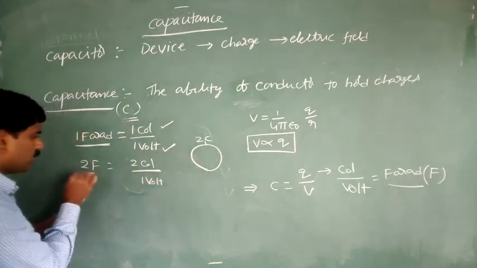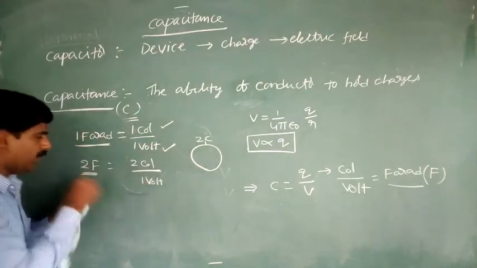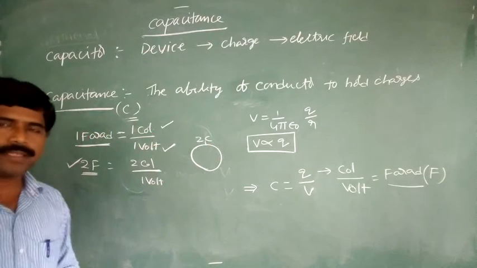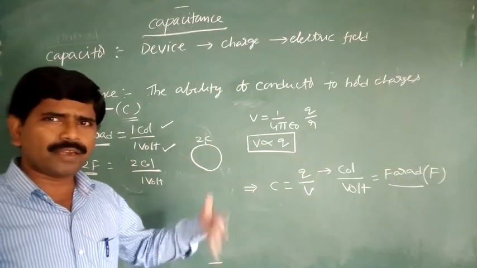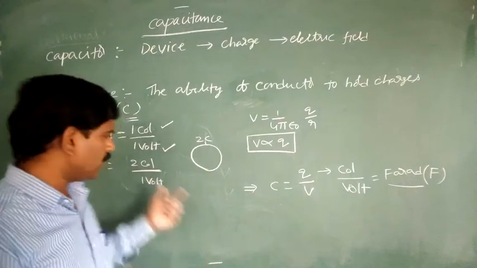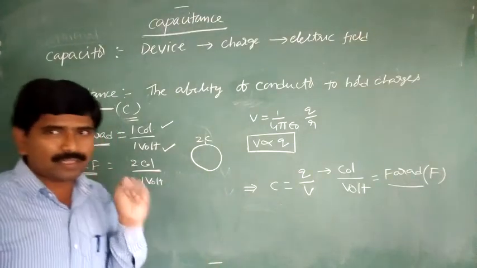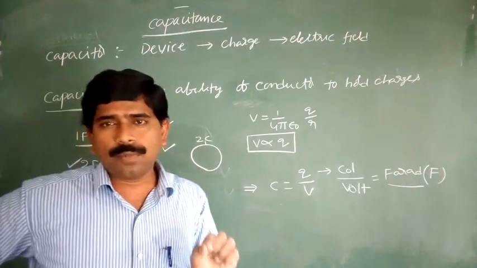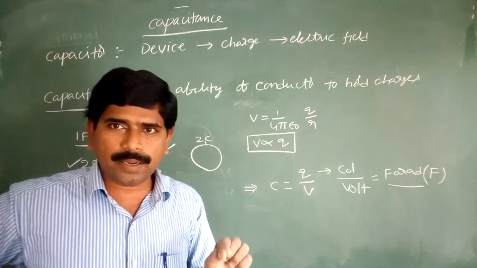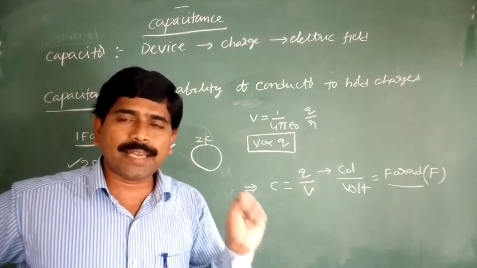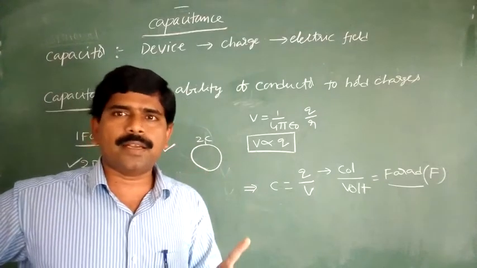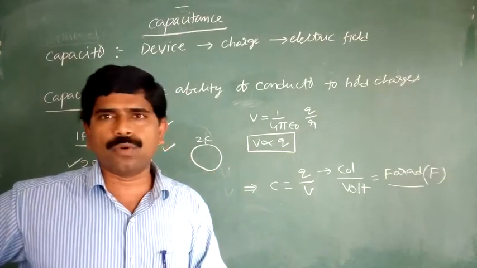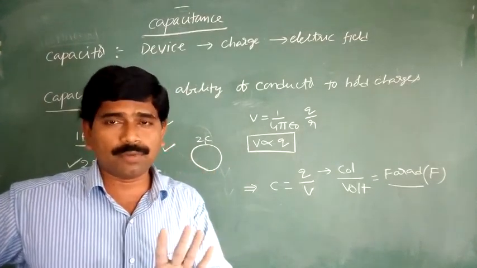Then the capacitance of that conductor is said to be 2 farads. Like this, 3 farads, 4 farads, whatever it may be. So remember how we define the farad. If 1 coulomb of charge is given to the conductor, and its potential is raised to 1 volt, then the capacitance of that conductor is said to be 1 farad, not 1 volt.